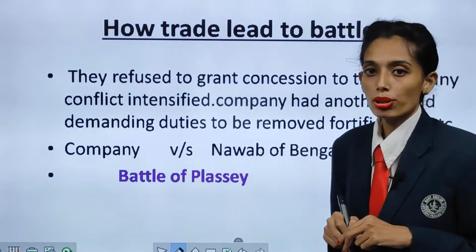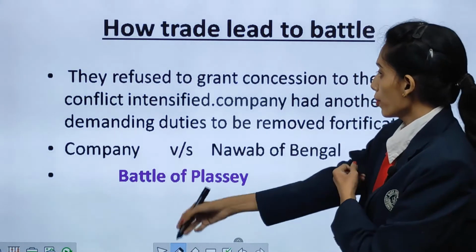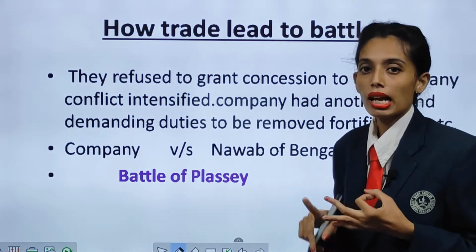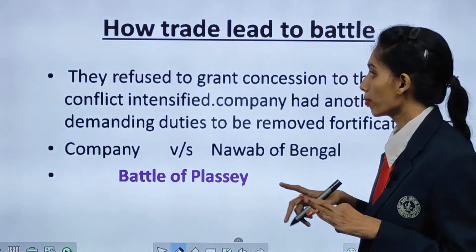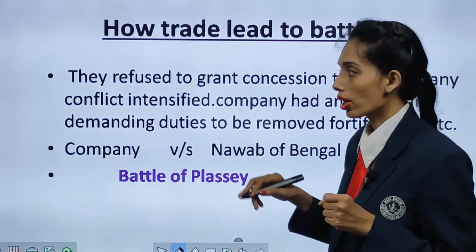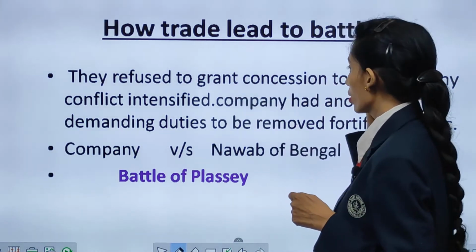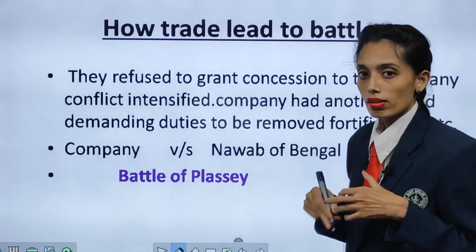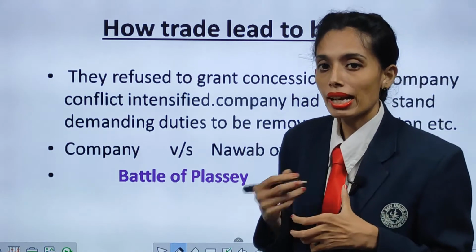How trade led to battle? They refused to grant concessions. Murshid Quli Khan, Ali Vardi Khan and Siraj-ud-Daulah, these three members who were ruling after Aurangzeb, the successors of Aurangzeb, said that they will not grant concessions to the company. That's why the company conflict intensified.